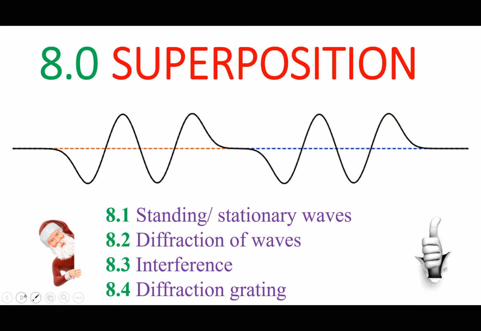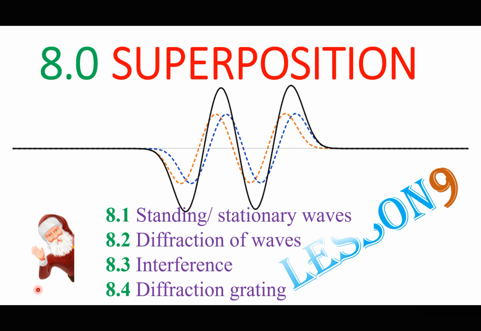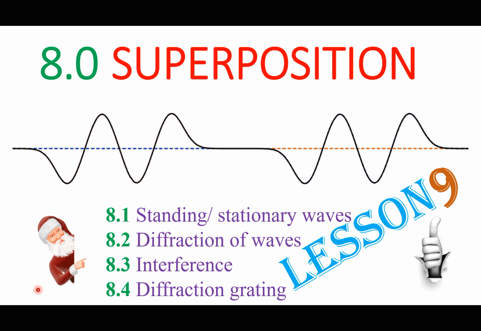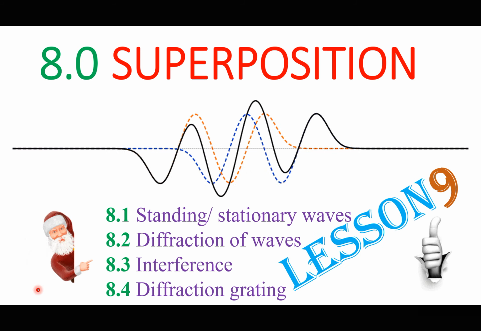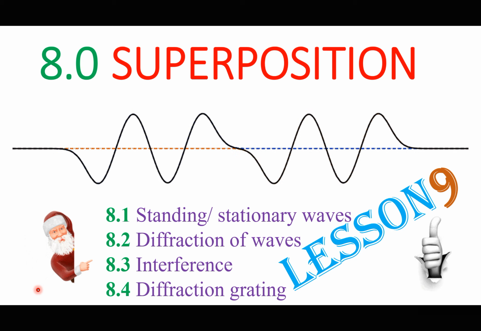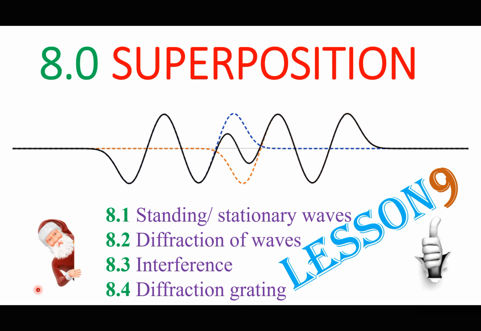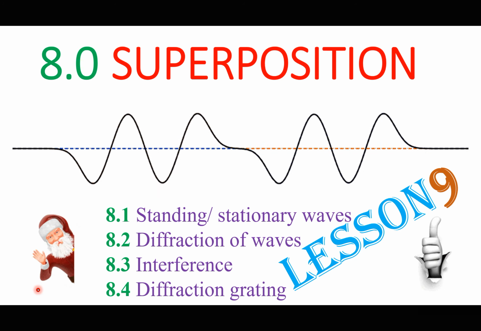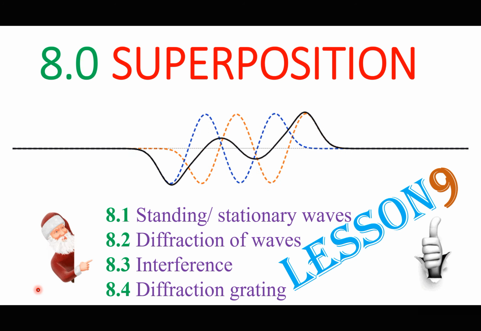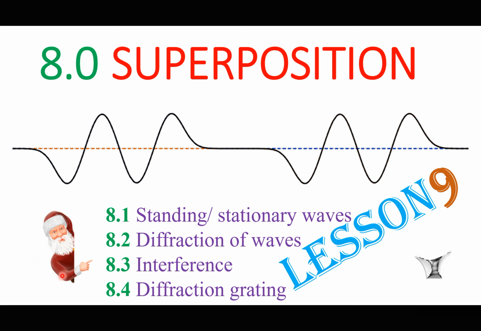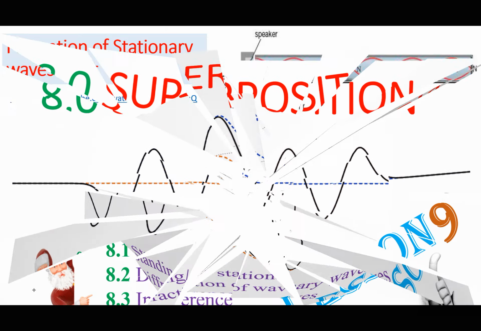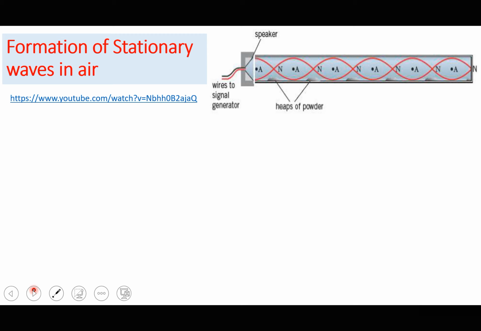And this is lesson 9, as I have already said, and we are going to talk about basically stationary waves in pipes, because you have seen several musical instruments that produce sound by simply blowing air into pipes or pipe-like instruments such as the flute. So let's talk about the formation of stationary waves in air.